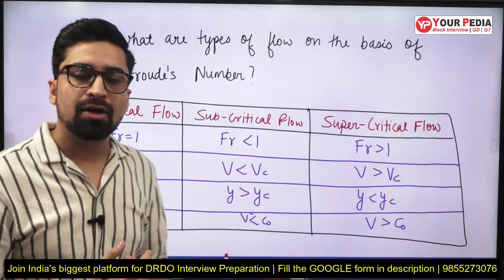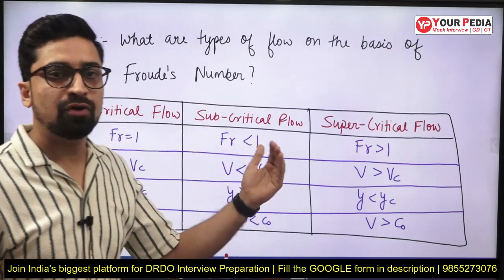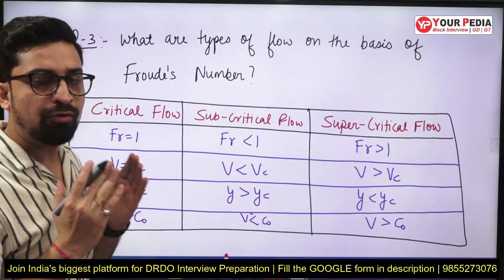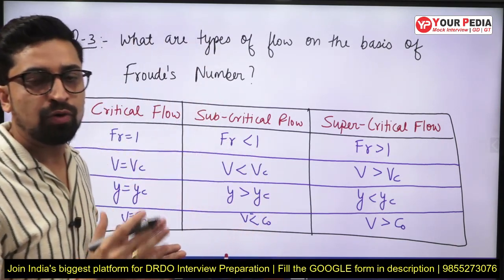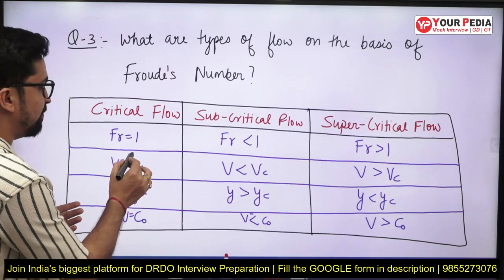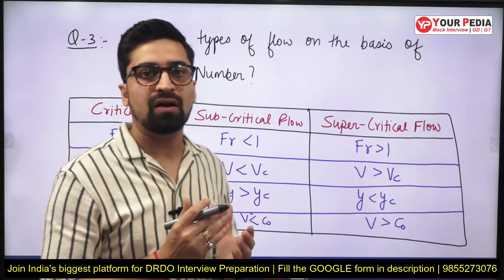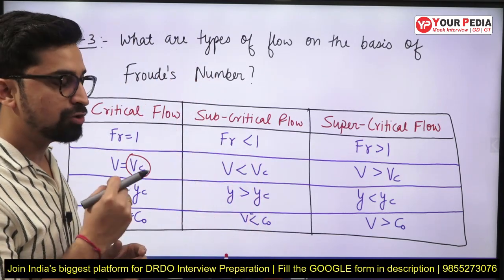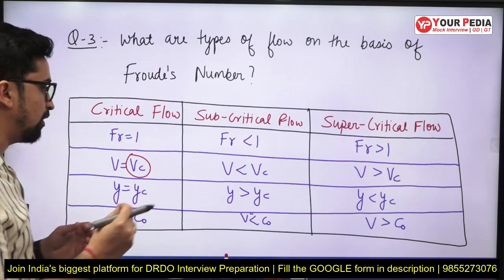Along with that, you can also classify different flow properties for these kinds of flows. So let us take the critical flow. The velocity of flow at the critical flow will be equal to the critical velocity, or you can say Vc. So Vc is the critical velocity of flow that occurs when the flow is critical. The velocity of flow when the flow is critical is known as the critical velocity.